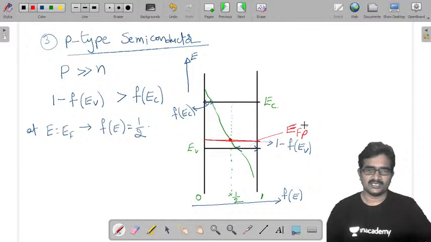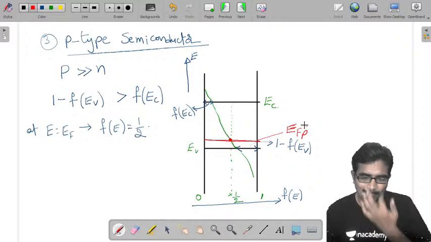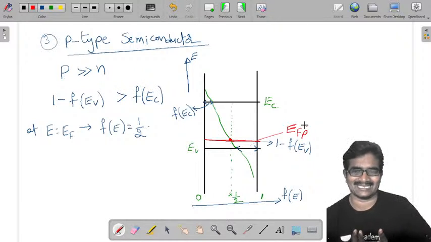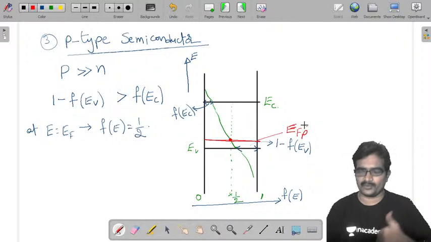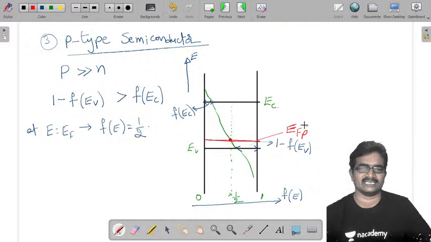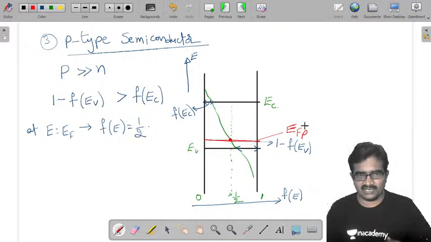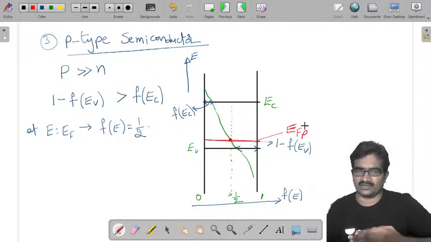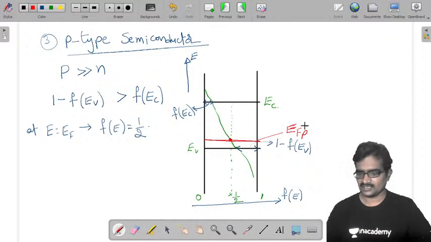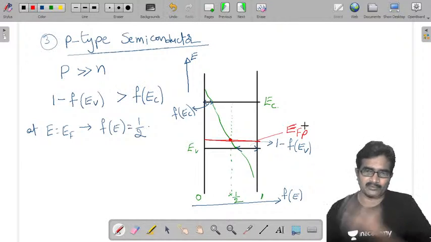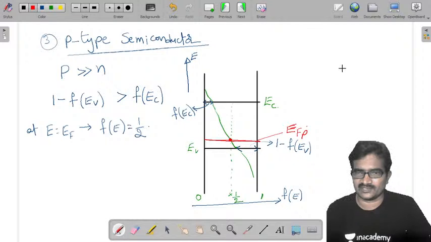From this what we observed is that by increasing the amount of p-type impurity, the Fermi energy level moves towards the valency band. Now I am going to complete the energy band diagram of the p-type semiconductor.